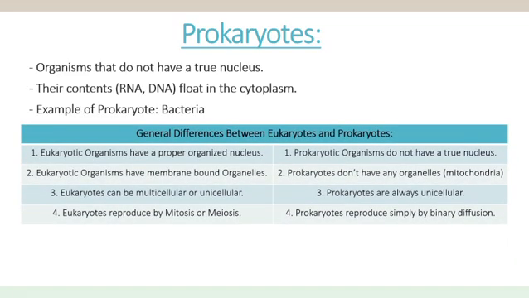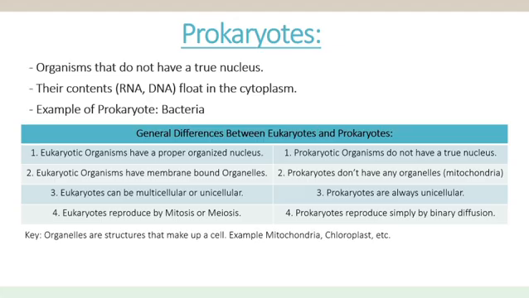Now let's compare the general differences between eukaryotes and prokaryotes. Number 1, eukaryotic organisms have a proper organized nucleus, as I told you, and prokaryotic organisms do not have a true nucleus. Number 2, eukaryotic organisms have membrane-bound organelles. Firstly, they do have organelles, and then those organelles are membrane-bound, meaning they have a proper membrane. Organelles are structures that make up a cell, for example mitochondria, chloroplast, etc. Prokaryotes don't have any organelles.